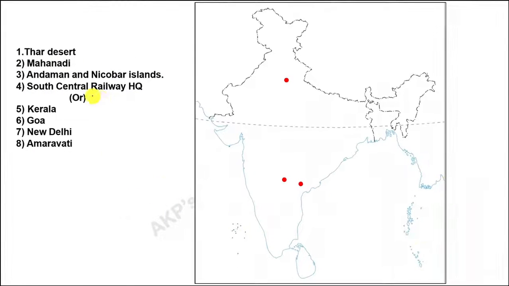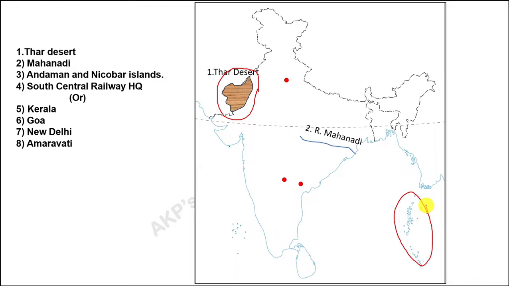First of all, India map. Thar desert, we know very well Thar desert is located in Rajasthan. So, here you have to draw a margin and write Thar desert. Second, Mahanadi, it flows in Orissa and joins the Bay of Bengal, is a river Mahanadi. Third, Andaman Nicobar Islands, in the Bay of Bengal, east of India. Fourth, South Central Railway headquarters, located in Hyderabad.